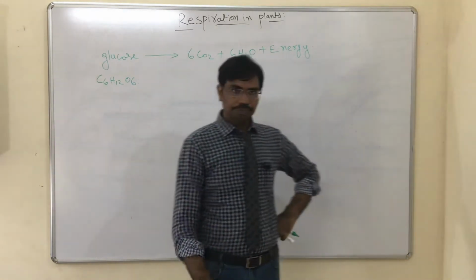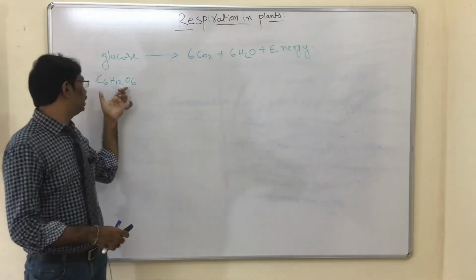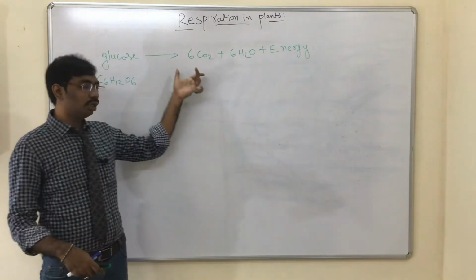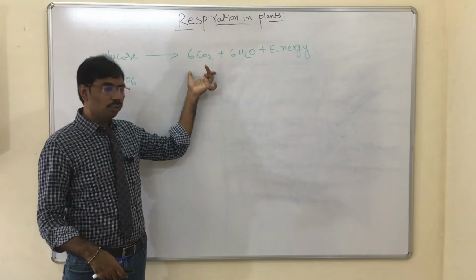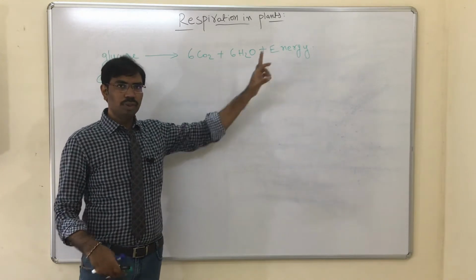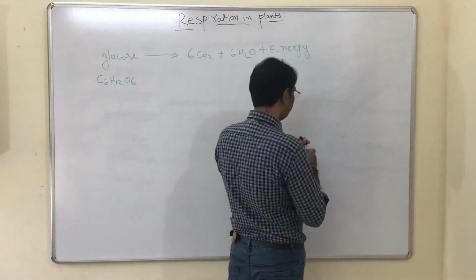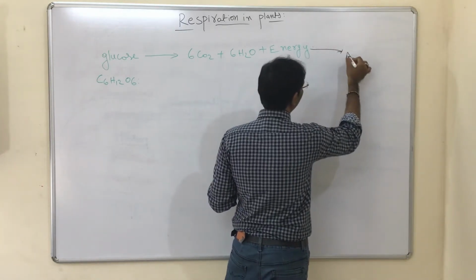See here, I've written the formula for glucose, C6H12O6. Glucose is completely oxidized and produces 6CO2 plus 6H2O plus energy. The energy produced during respiration is trapped by ATP and utilized for the synthesis of ATP.